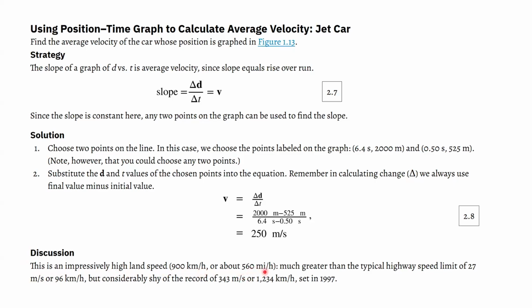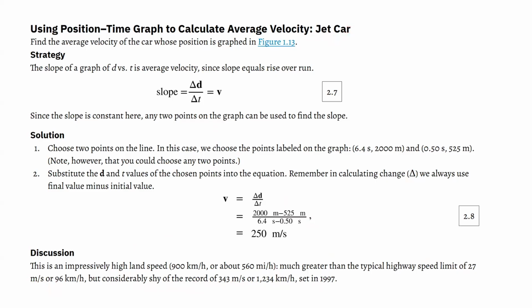So they're doing a conversion, going from kilometers to miles. To do that, if you divide 900 by 1.6, you should get 560. So yes, much greater than the typical highway speed limit of 27 meters per second or 96 kilometers per hour. But considerably shy of the record of 343 meters per second or 1,234 kilometers per hour, which was in 1997. So this is a jet car, a jet powered car. So it has a lot of power.